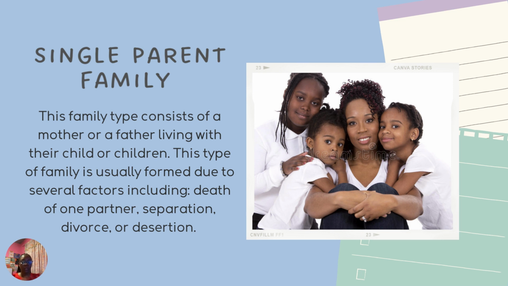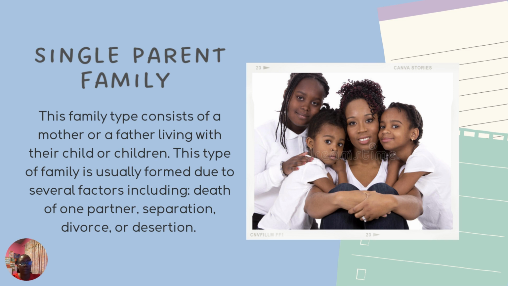Therefore, it is only one parent with their child or children. This family type is usually formed due to several factors. It's not limited, but it includes death of one partner, separation of one partner, divorce, or desertion. Or it can be something like imprisonment of one partner, and so on.